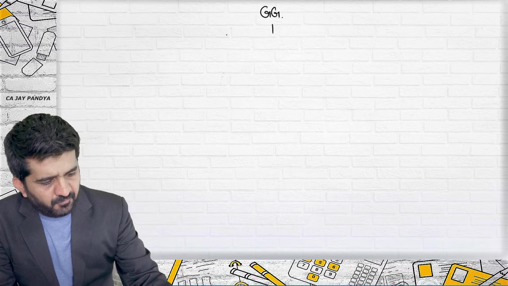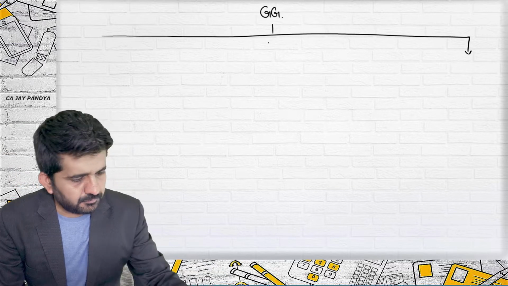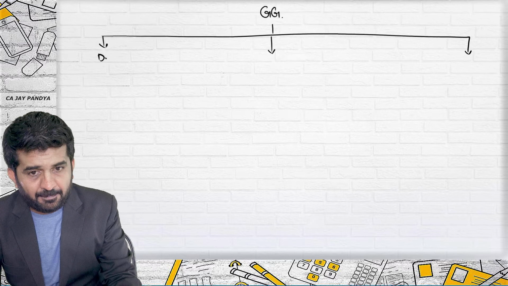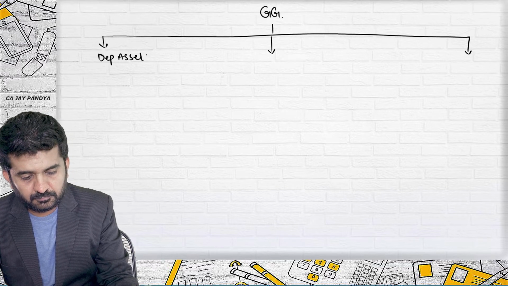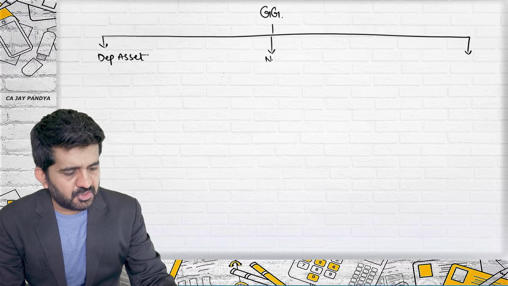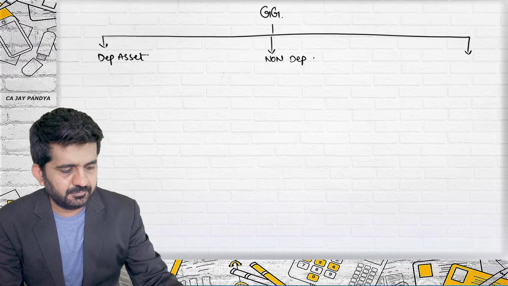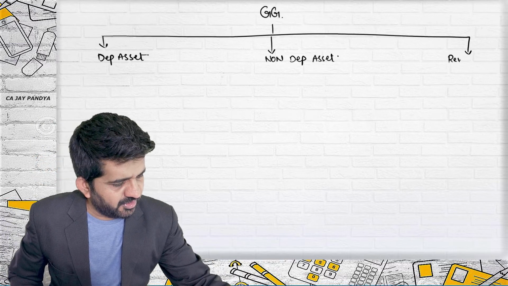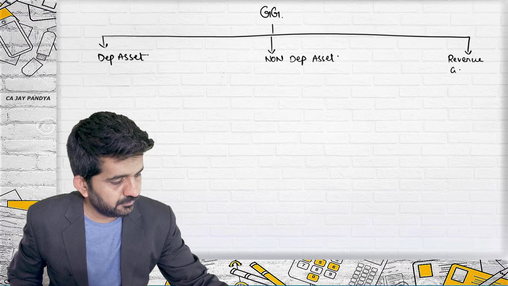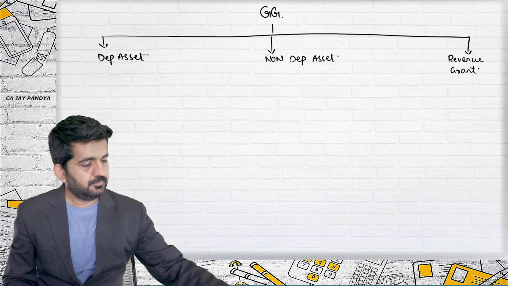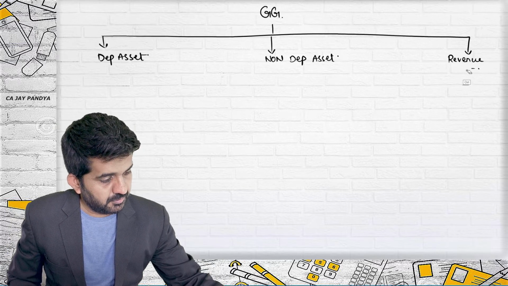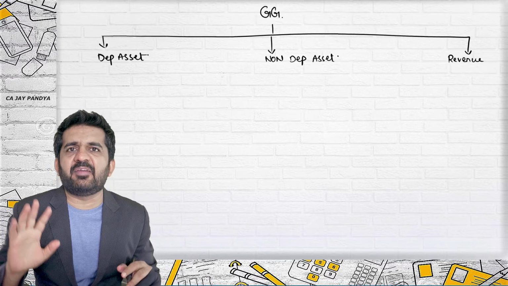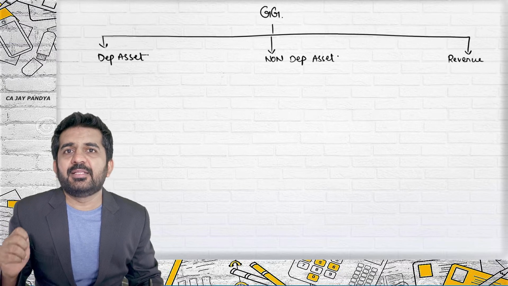How do we do accounting? We have done three types of grant. If the government grant is of a depreciable asset, if the government grant is of a non-depreciable asset, if the government grant is a revenue grant. How do we record it? So with this black color pen, we are going to understand how we record this grant. That is revision of part number 1.